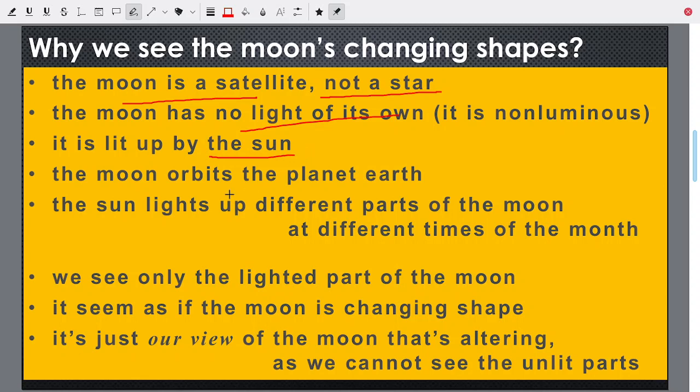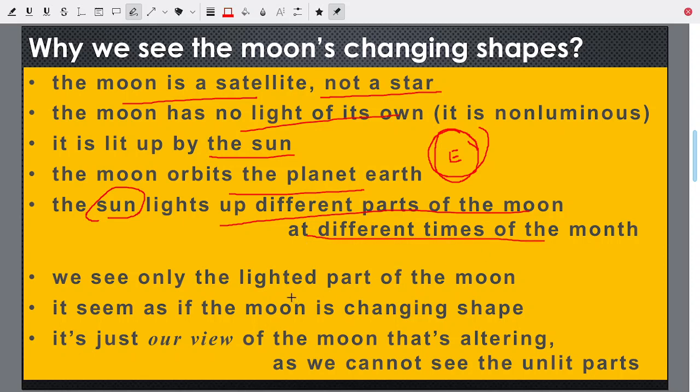The moon orbits the planet Earth. It goes round the Earth. This is the Earth. And the moon will travel round the Earth. This is called orbiting the Earth, going round the Earth. The light of the sun will light up different parts of the moon at different times of the month. And you will see only the lighted part of the moon. You will not see the unlit part of the moon. So it will seem as if the moon is changing the shape.